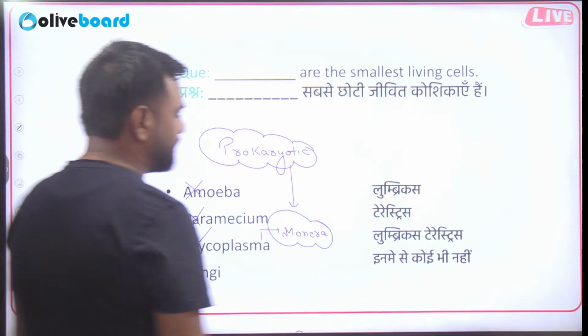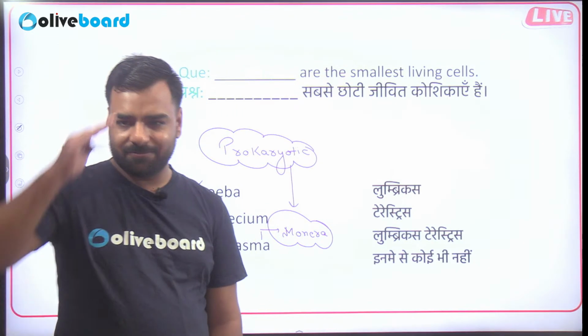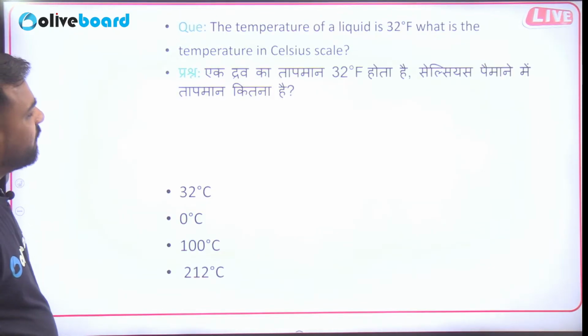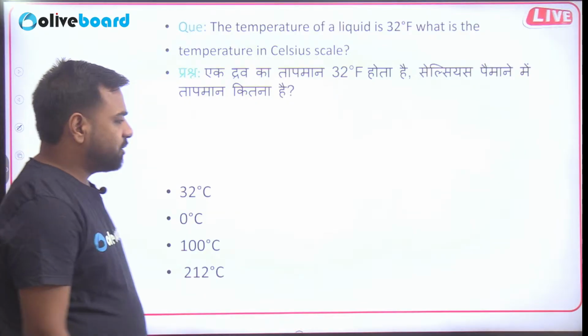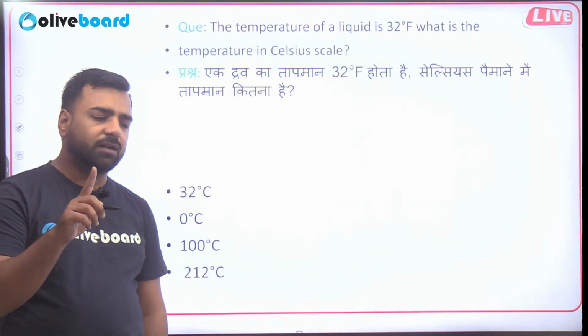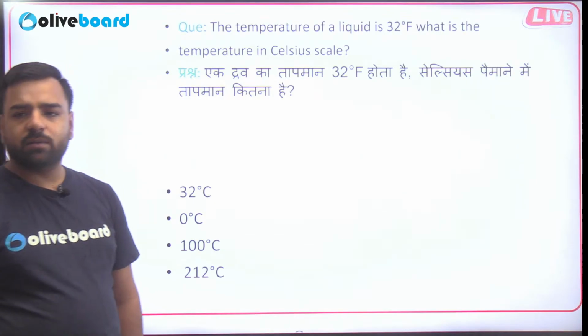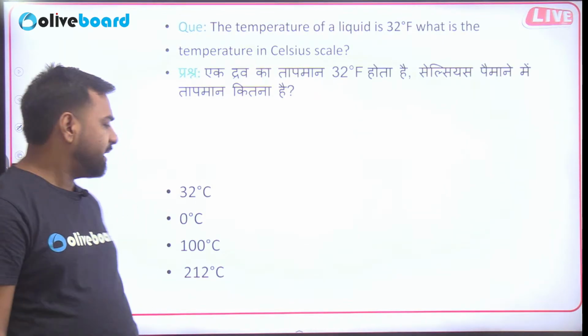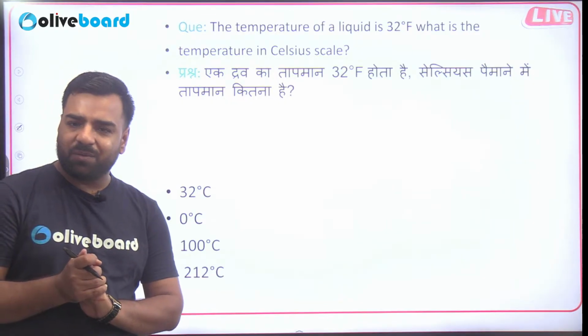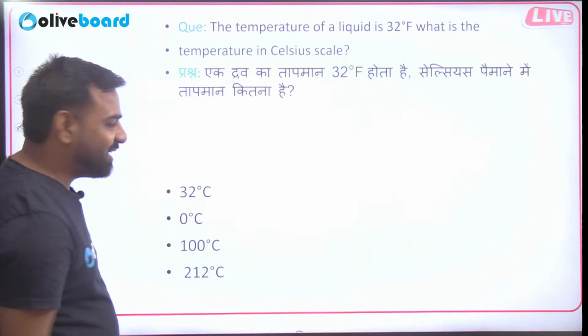So Krishna, that's great that you are giving all the correct answers. Salute me. Perfect. Next. The temperature of a liquid is 32 degree Fahrenheit. What is the temperature in the centigrade scale? So as we have just discussed degree centigrade and degree Kelvin conversion, what about degree centigrade and degree Fahrenheit? I guess you all can answer this, but still. Do you want the formula? Yeah, sure. Why not? So I'll give you the formula as well.